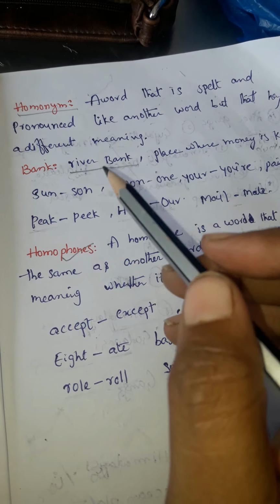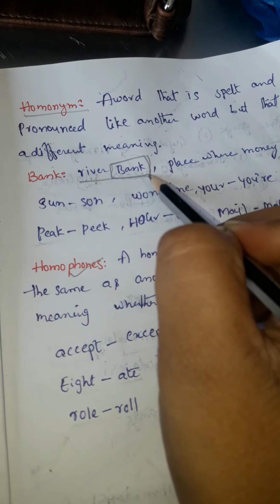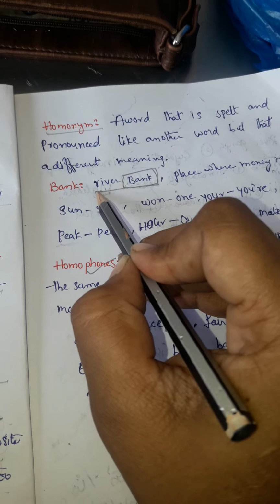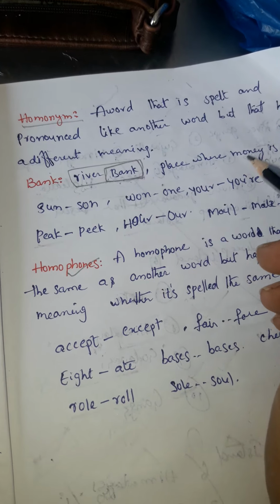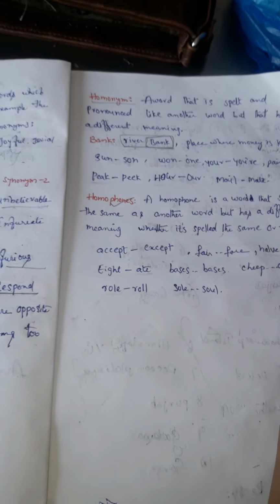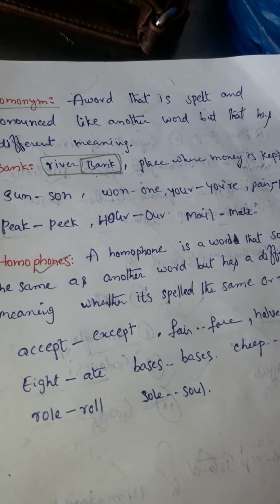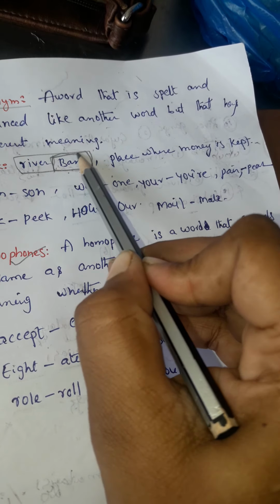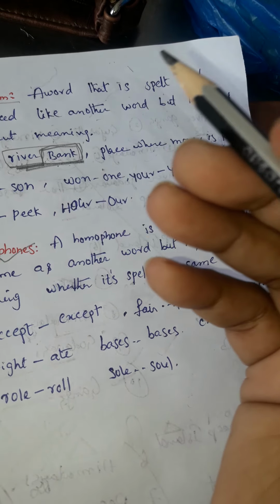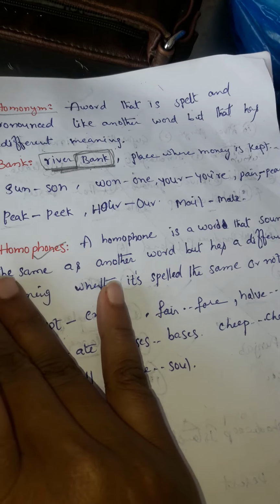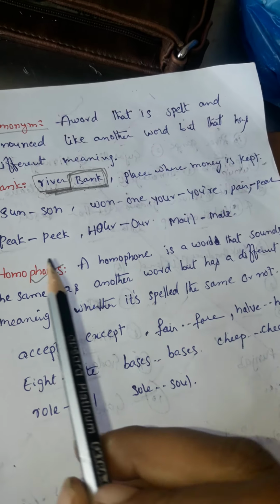River bank, you know, what is a river bank? Here we are taking river bank and the bank. The bank where we keep the money, isn't it? The bank means the place where we keep our money. That is a bank. But the same word also means river bank. River bank means the edge of the river, isn't it? The corners or edges of the river.